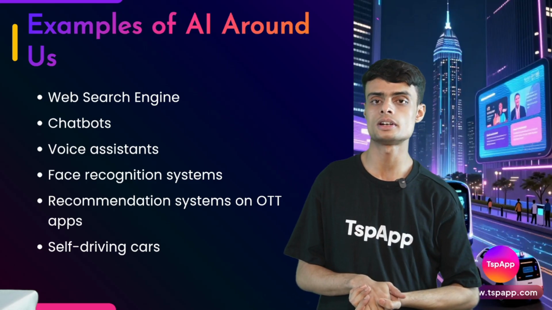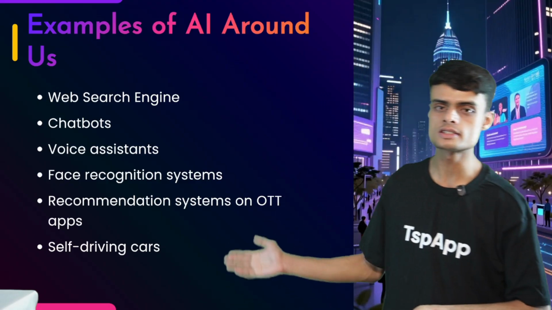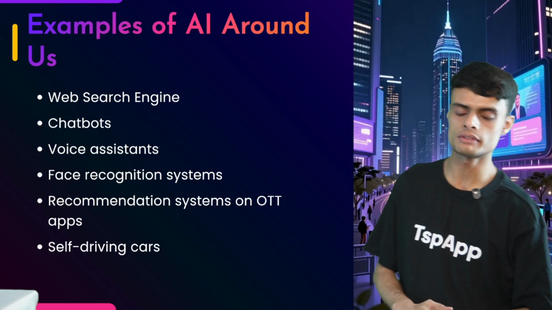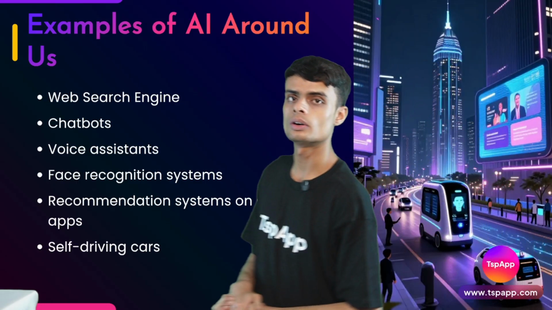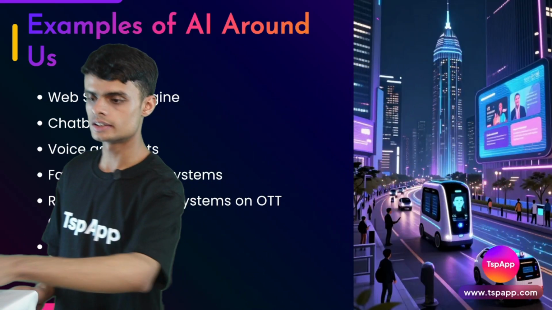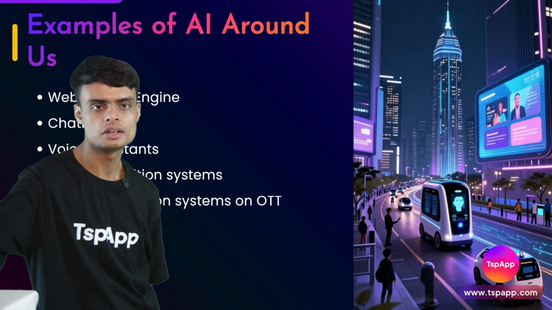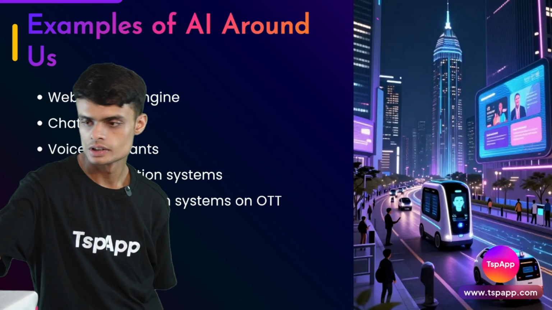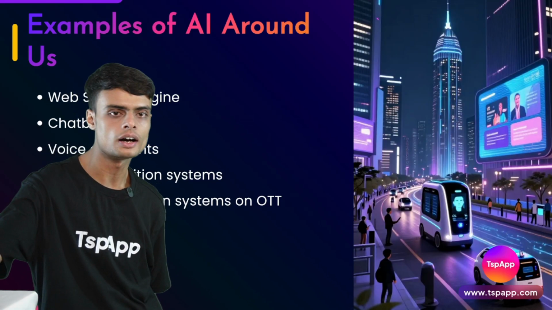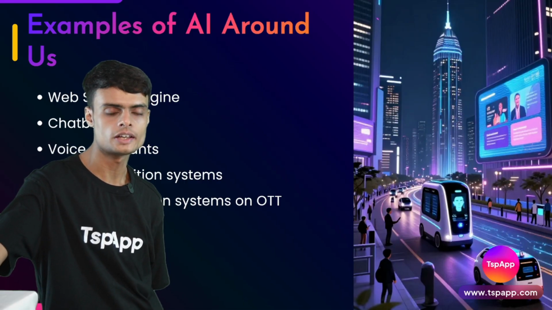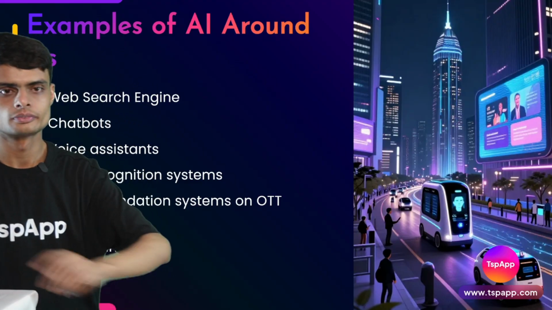So this is how predictions are made. And then we have self-driving cars. What are self-driving cars? We have something called the Tesla car. It can drive on its own. So you can see in the image how AI is being used differently. It shows a self-driving car, an AI car of the future.